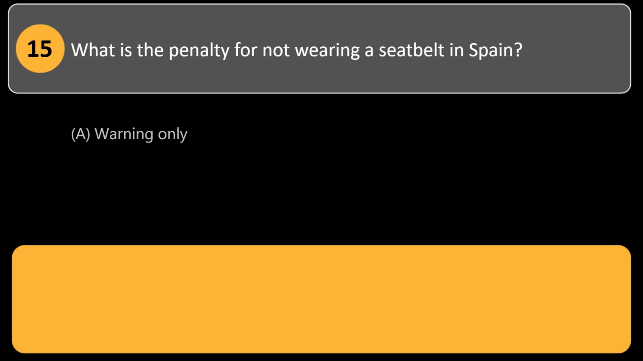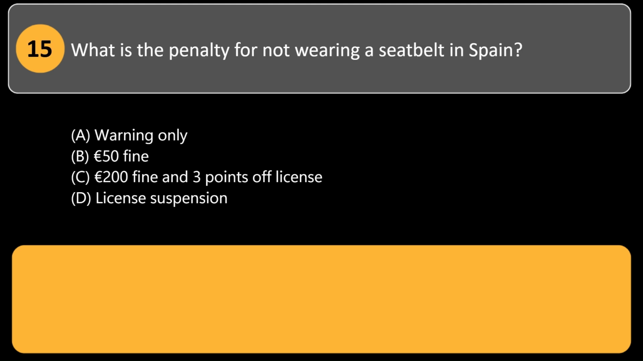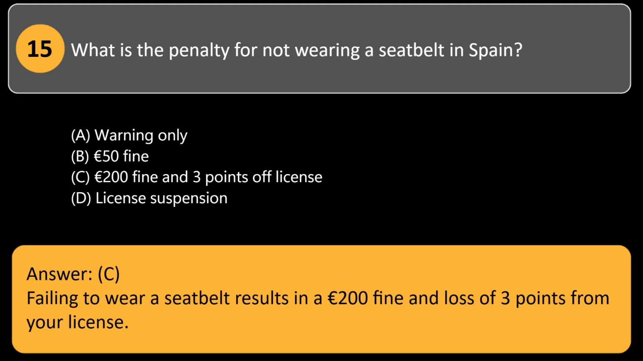What is the penalty for not wearing a seatbelt in Spain? A. Warning only. B. €50 fine. C. €200 fine and 3 points off license. D. License suspension. Answer, C. Failing to wear a seatbelt results in a €200 fine and loss of 3 points from your license.